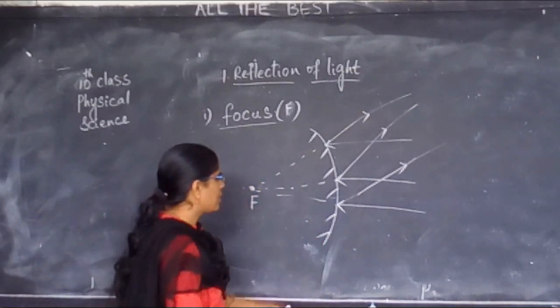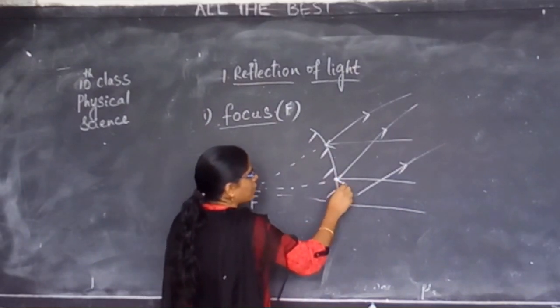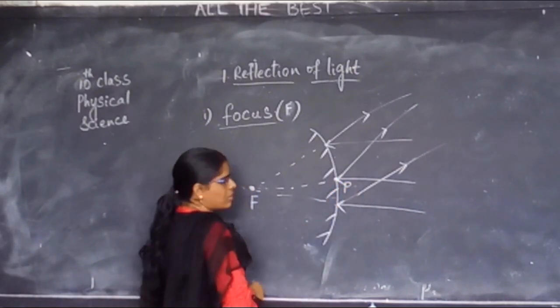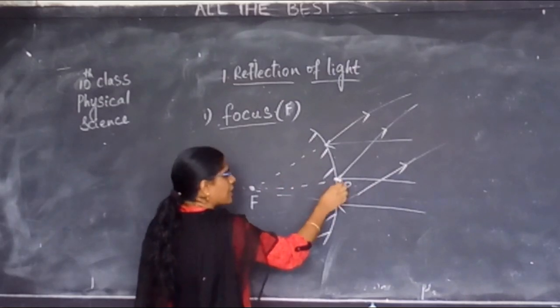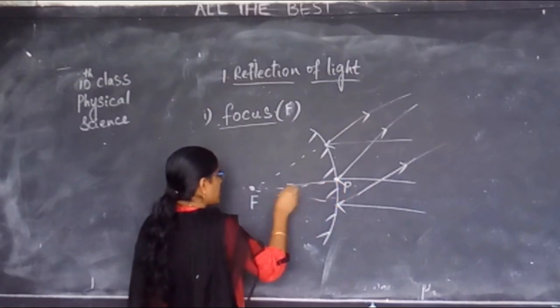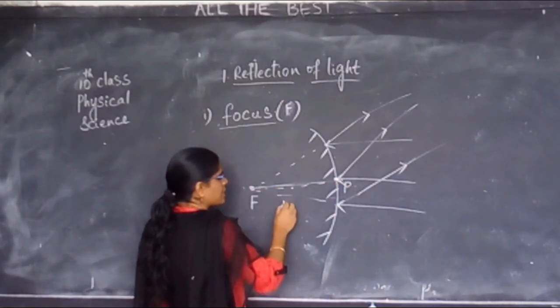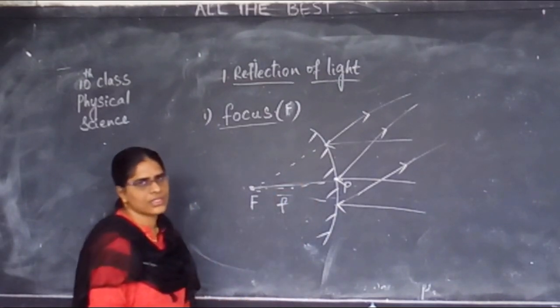Now here also, the midpoint of the mirror is the pole. There is a center of curvature. The distance between pole and focus is the focal length.